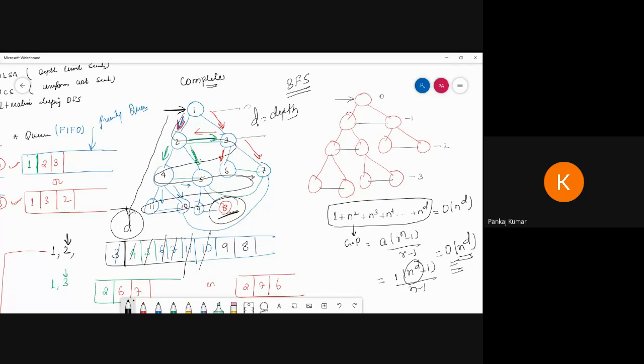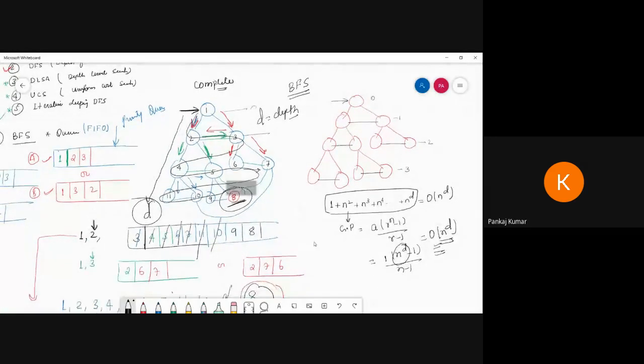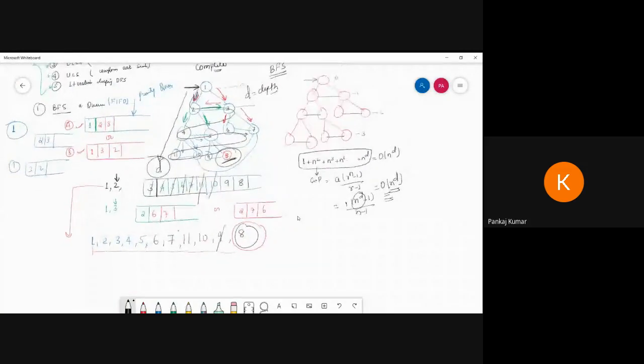So what is the meaning of complete? Is the algorithm complete or not? This is important, and these are interview questions: is BFS complete or not? Basically they will ask you what the time complexity is. So we can say order of n to the power d, where d is the depth of that tree. And we talk about the space complexity, which is the same, and whether this algorithm is complete or not.